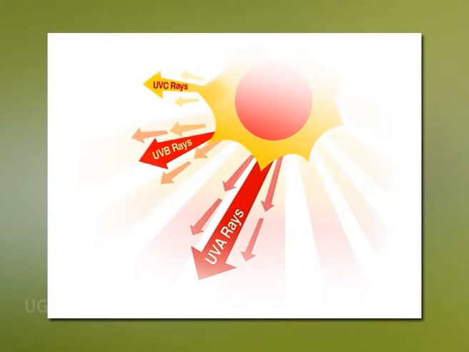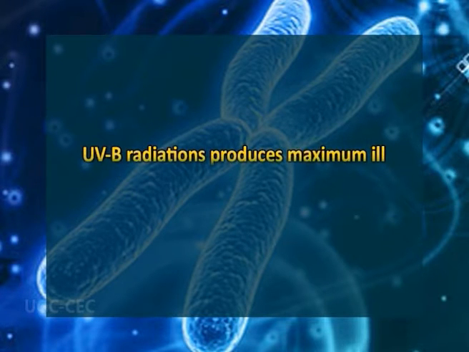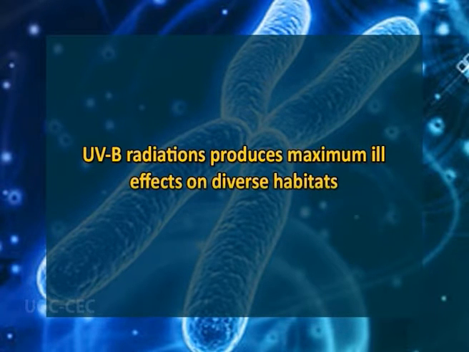As such, there is an increase in the incidence of exposure of UV radiations on Earth's surface, and this has led to most effective and carcinogenic exogenous agents that can alter and damage the genomic integrity and poses a great threat to all organisms. Research has shown that in all groups of UVR, UVB radiations produce maximum ill effects on diverse habitats, even though most UVB is also absorbed by stratospheric ozone.